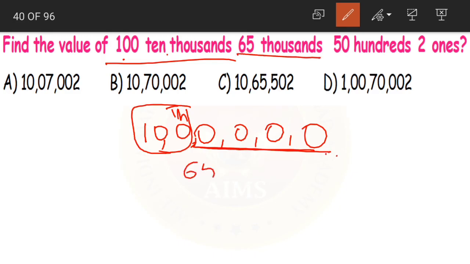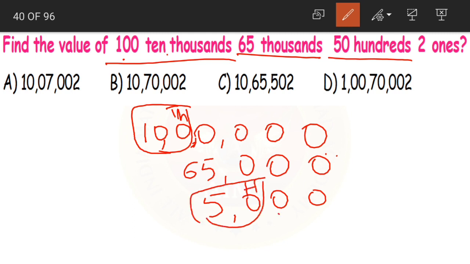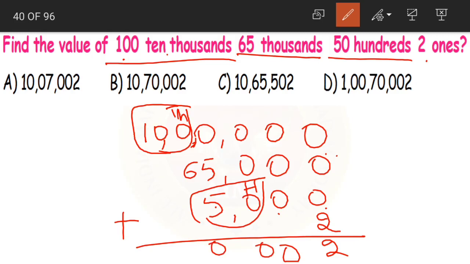Then 65 thousands. So 65,000, and then we have 50 hundreds. Again, see, this is the hundreds place. So we are writing 50 here into 100, and 2 ones. Now we should add all of these. 2, 0, 0, 5 plus 5, 10, 1 carried, 1 plus 6, 7, 0, 1. What is our final answer? 10 lakh 70,002. Option B.